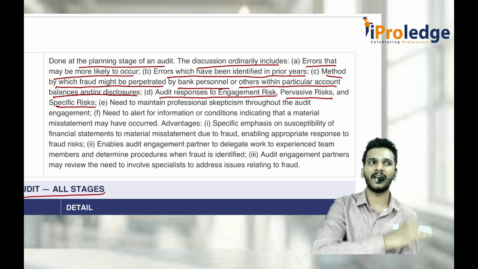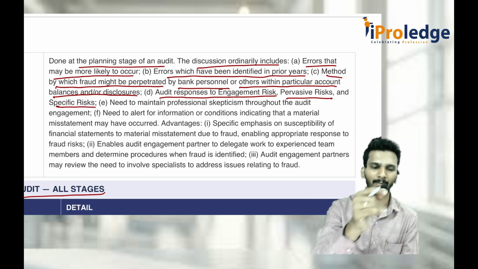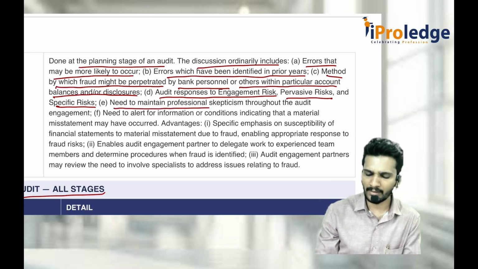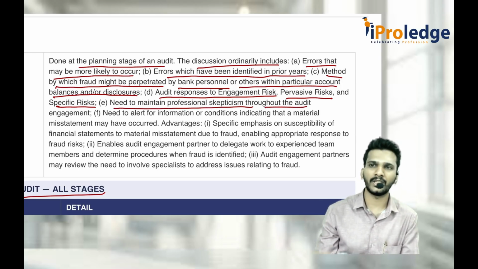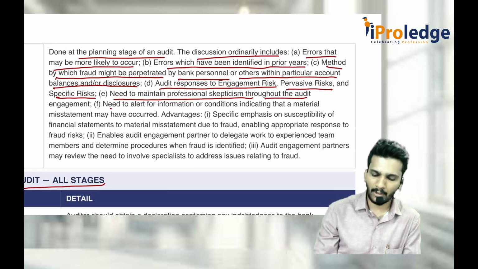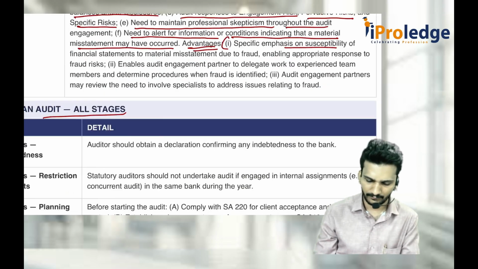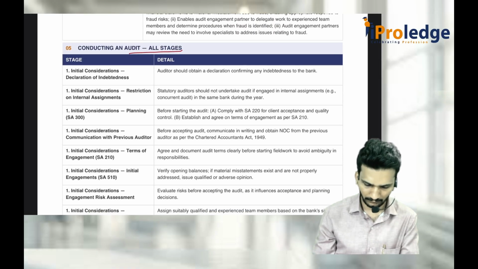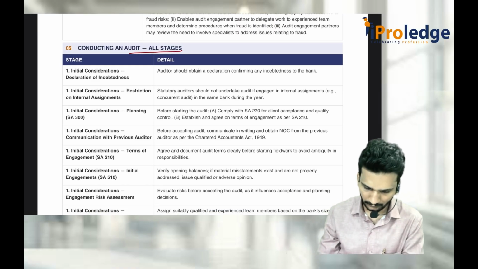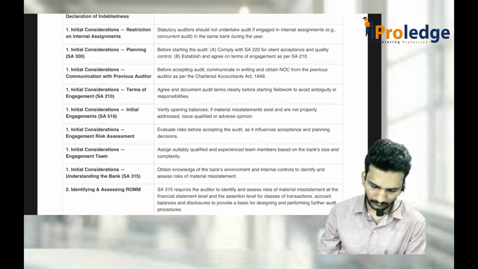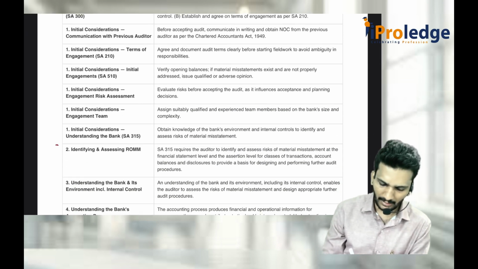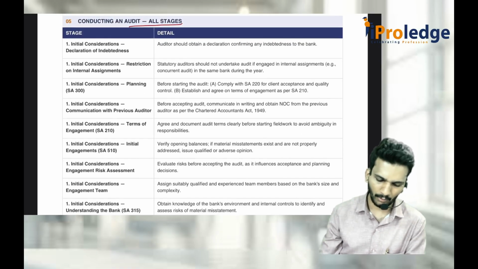Pervasive risk means risk at the entire level. Specific risk means risk at a single item level. Need to maintain professional skepticism throughout the audit. Yes, everybody has to maintain that questioning mind and be alert for every situation. Need to be alert to information or conditions indicating that a material misstatement may have occurred. Some advantages are also there. You can specifically emphasize susceptibility, etc. Go through that. So I'll read only this first point, the second two or three points, and the other points you can go through.